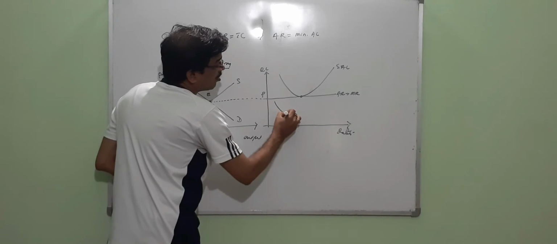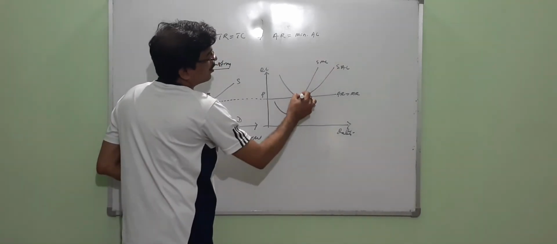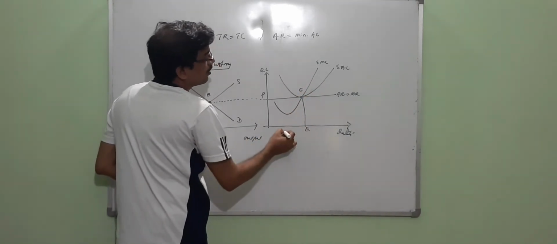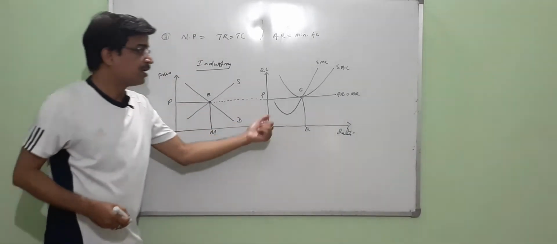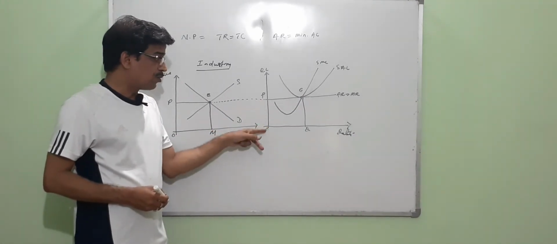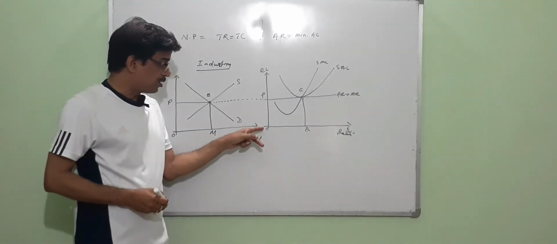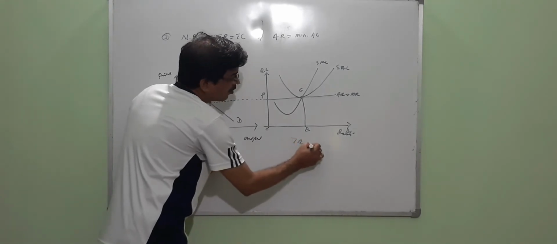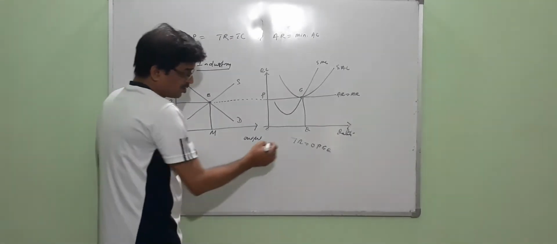Now, the marginal cost curve passes through that particular point, and the point of equilibrium is E, and corresponding to that, we determine the total revenue as OPEQ. Why is it so? Because total revenue is OP into OQ, that is price into the quantity, the output. Total revenue equals OPEQ, right? But what about the cost?